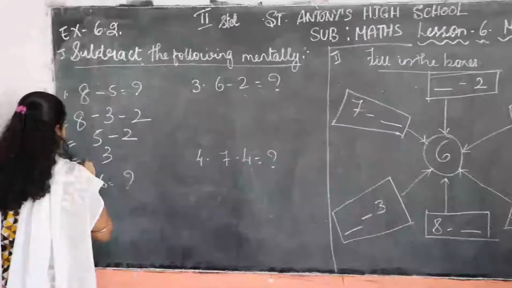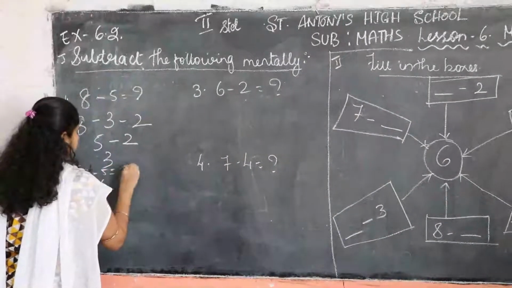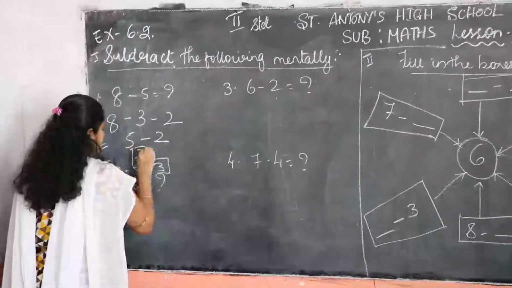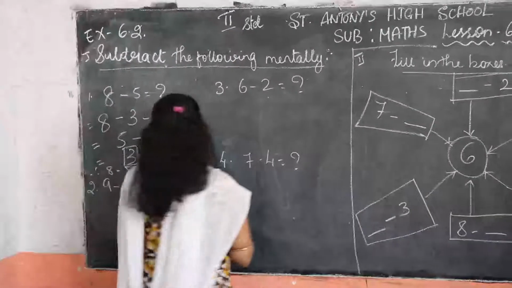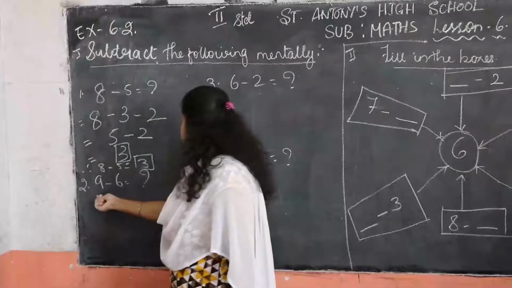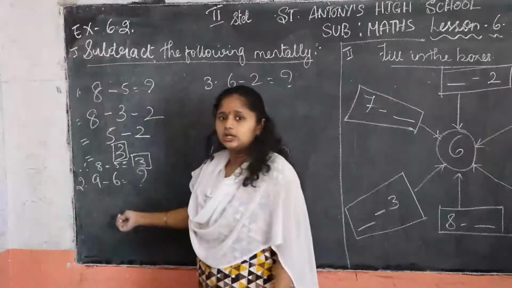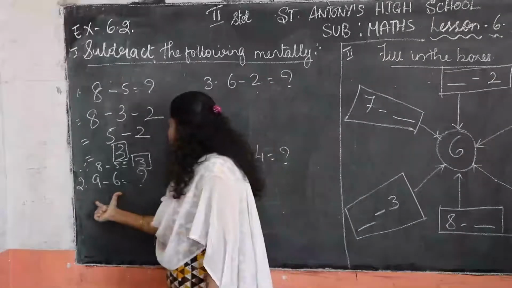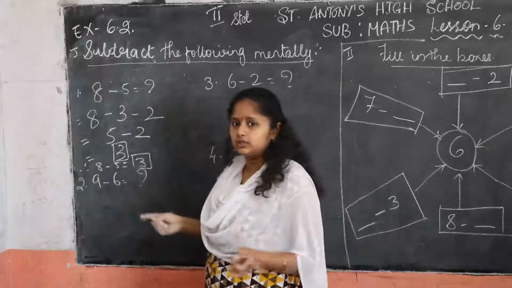Therefore 8 minus 5 is equal to 3. Like this you have to write here. Now next, 9 minus 6. 9 minus 6, this also you have to split it into two numbers.